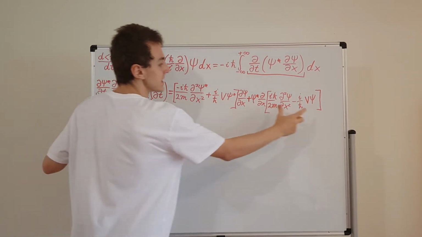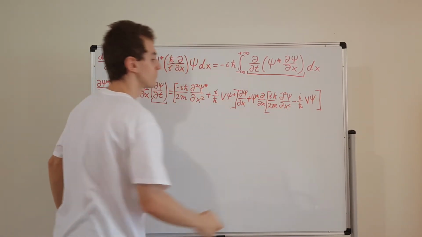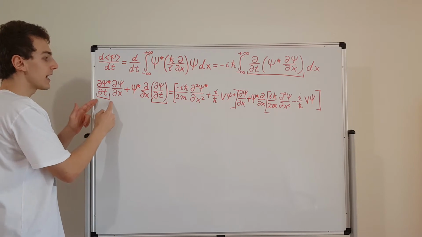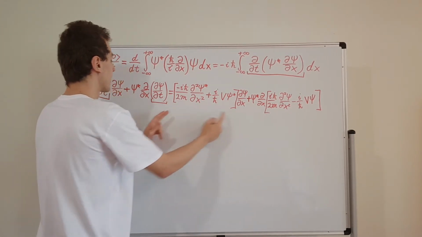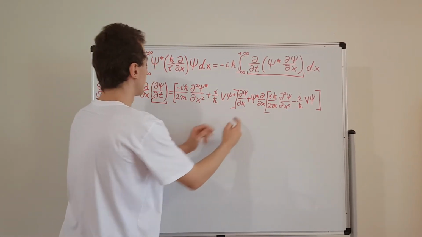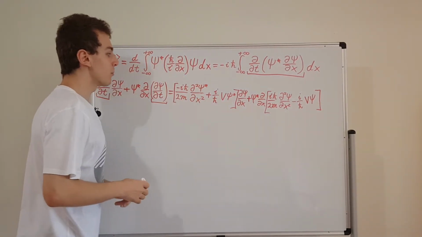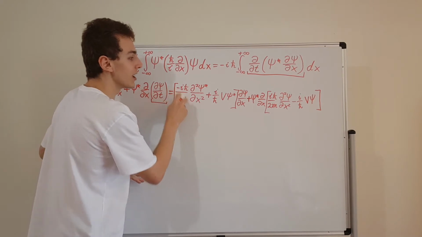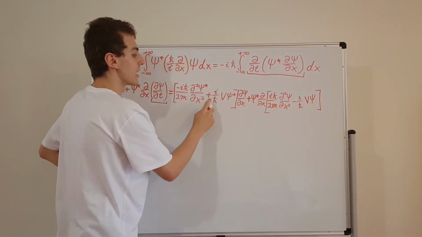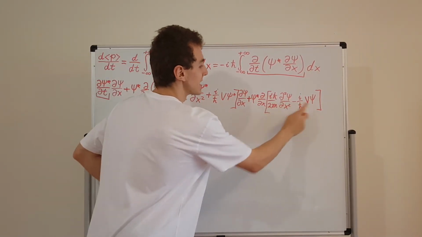And we've substituted the d psi dt as all of this stuff over here. So I want you to see that this guy is equivalent to all of this, and this guy is equivalent to all of this. So the important thing is there's a minus i over here, there's a plus i over here, there's a plus i over here, and there's a minus i over here.